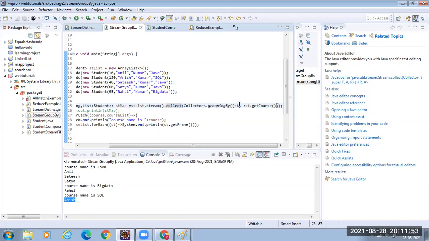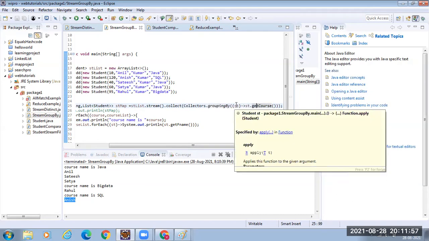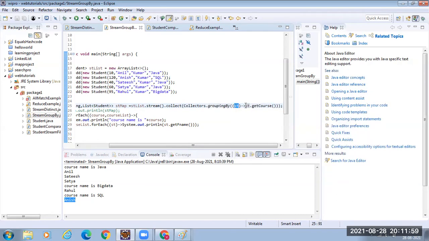To the groupingBy, what are you specifying? You are specifying the lambda expression, which takes one student object, and specifying which property of the student I am using to create the groups.